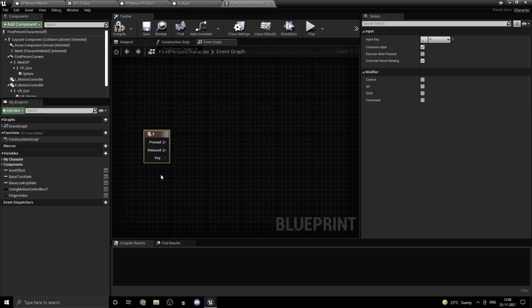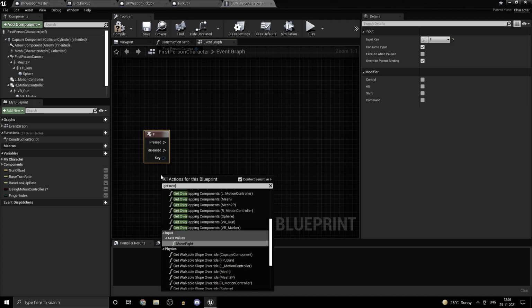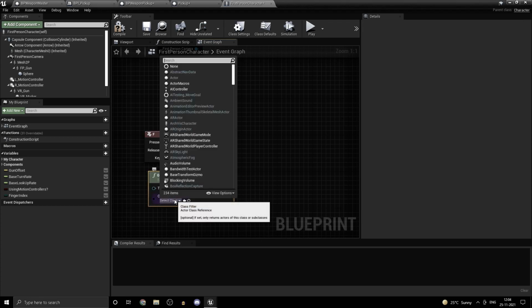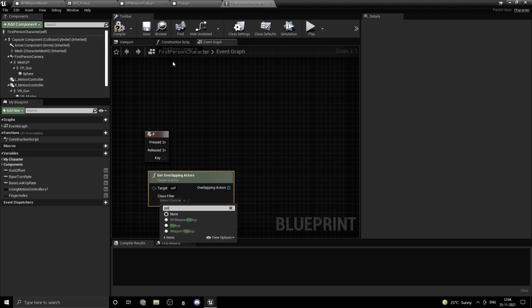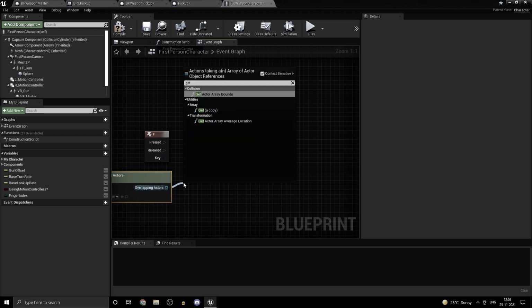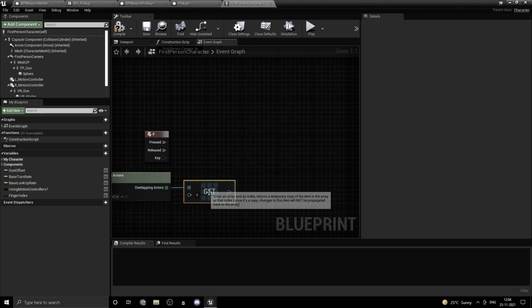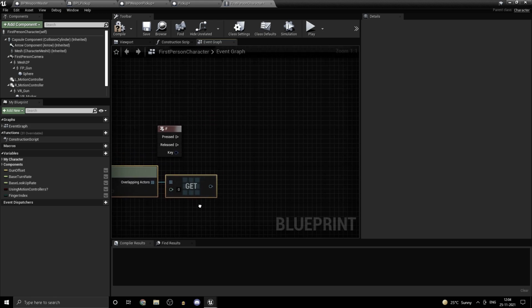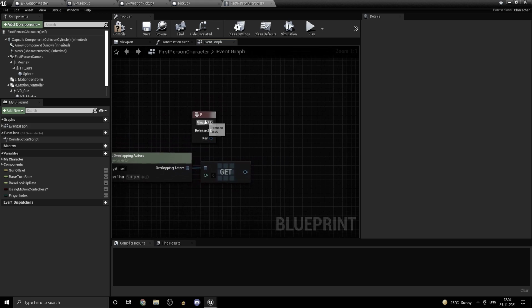Now heading back, we are going to get overlapping actors of class pickup. Now what we want to do is get the first actor. Now this is where the solution to the problem my Discord member mentioned comes in. So here you don't really need to cast it for pickup.